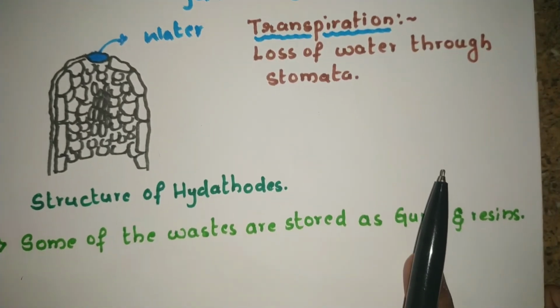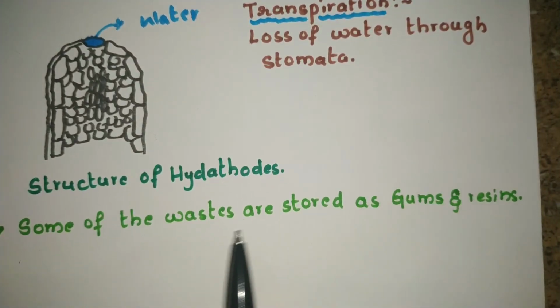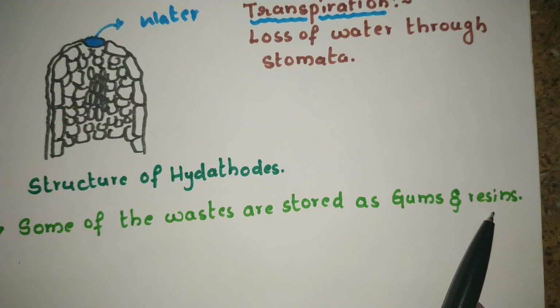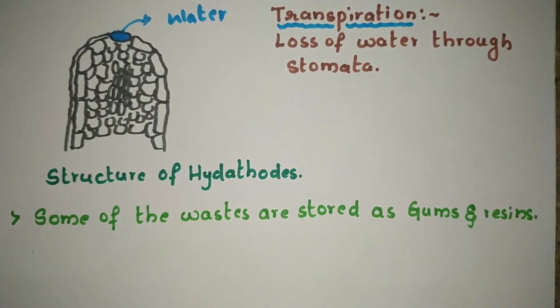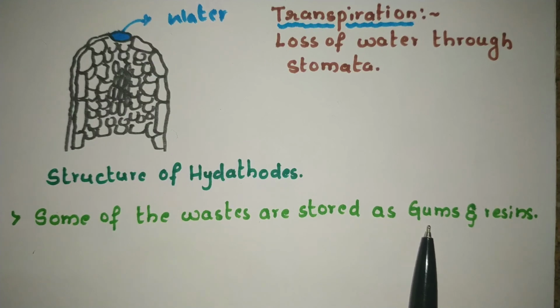Other metabolic wastes are released as gums and resins. These gums and resins are collected, and they are known to have many medicinal properties and are used as food. So this was the end of the excretory system in plants.